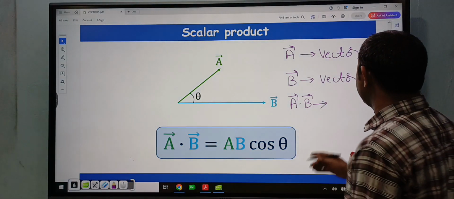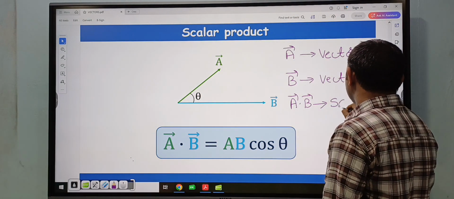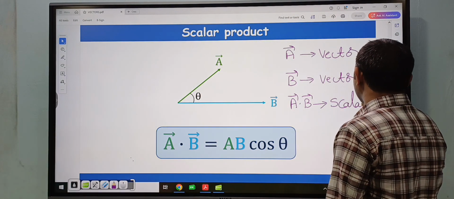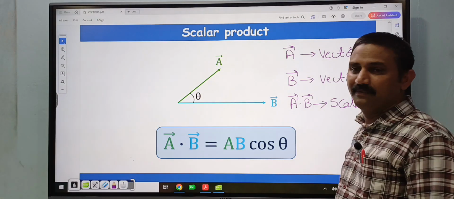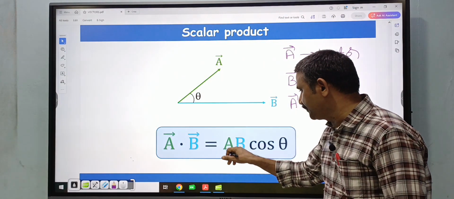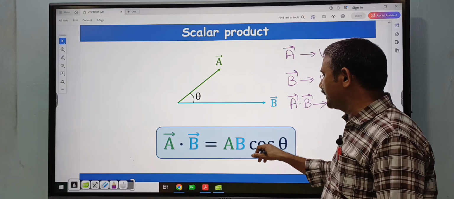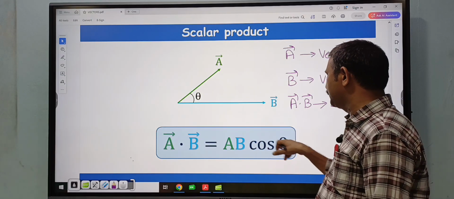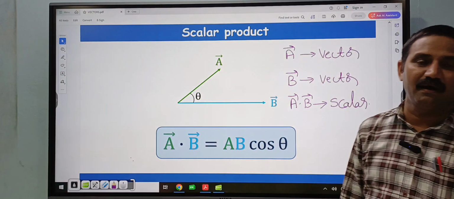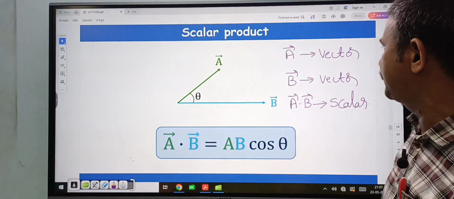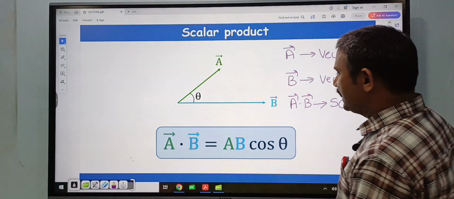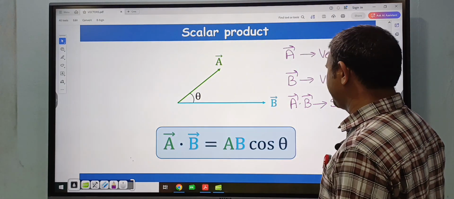What is the magnitude of A bar dot B bar? It is the magnitude of A bar into the magnitude of B bar into the cosine of the angle between A bar and B bar, that is cos theta. So A bar dot B bar is equal to AB cos theta. This is the scalar product.